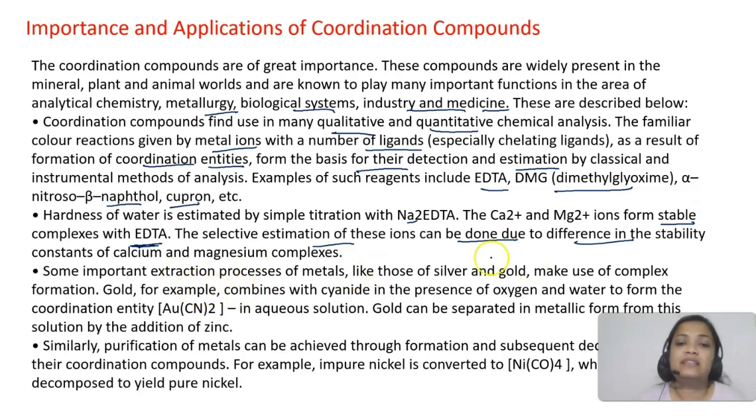In extraction processes like those of silver and gold, we actually make complexes. For example, in the case of gold, it combines with cyanide in the presence of oxygen and water to form this coordination entity. Gold can be separated in metallic form from this solution by adding zinc. The examples that are given to you, in examples के ऊपर ही you can be asked questions in your NEET examination. So read these examples carefully. We have taken all the examples that are given in NCERT.